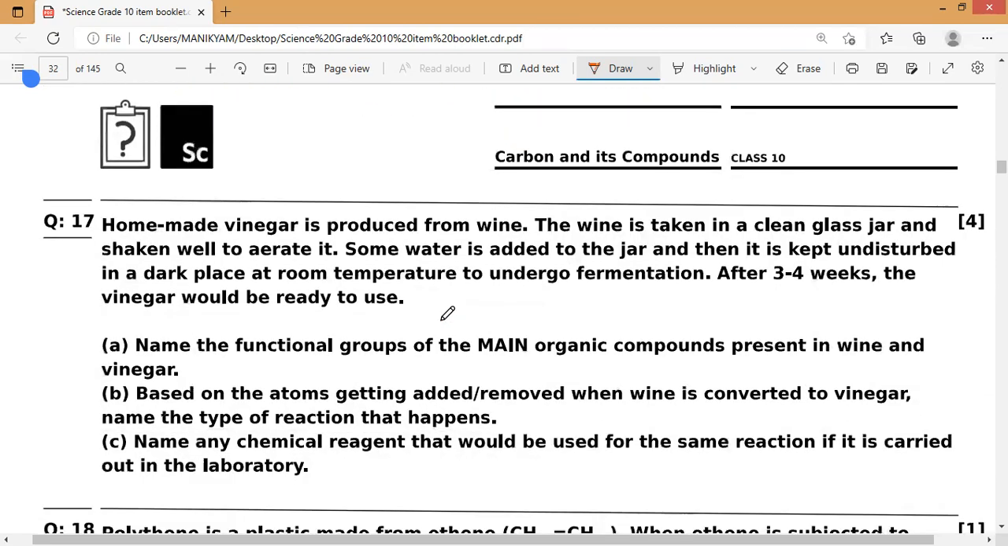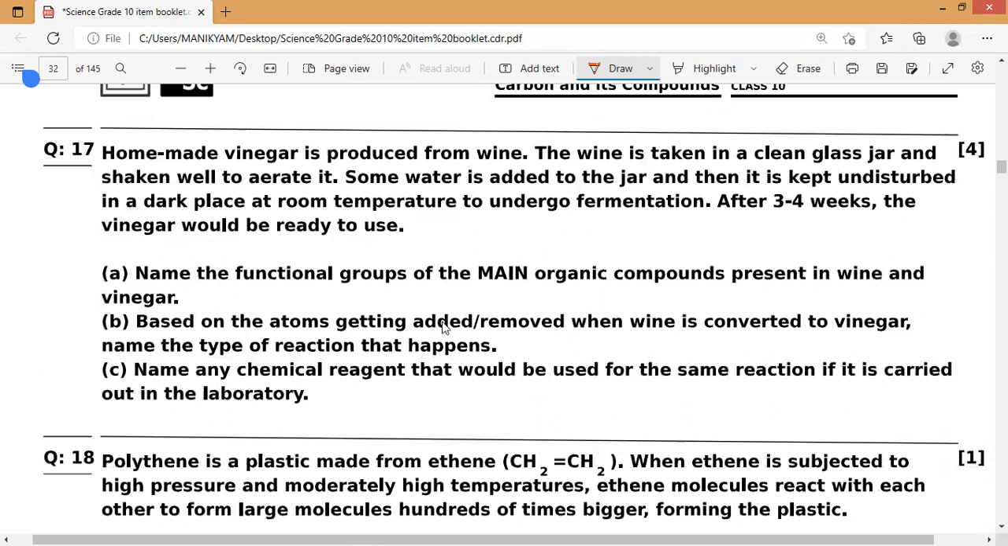Next, question number 17. Homemade vinegar is produced from the wine. The wine is taken in a clean glass jar and shaken well to aerate it. Some water is added to the jar and it is kept undisturbed in a dark place at room temperature, to undergo fermentation reaction. Now, after 3-4 weeks, the vinegar would be ready to use.